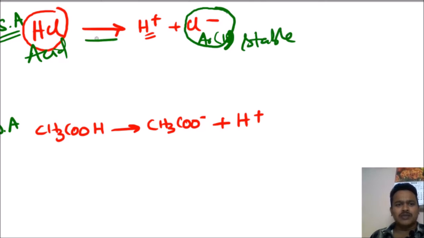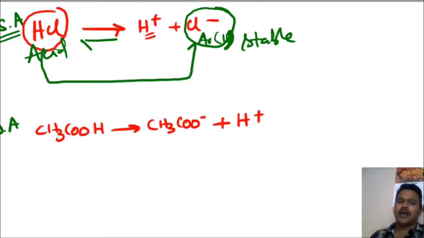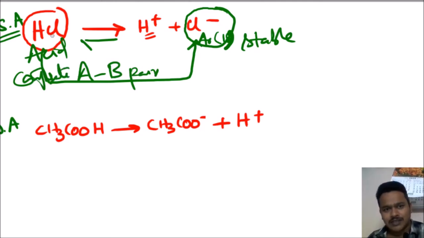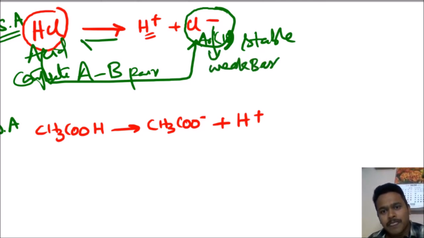Then observe the reverse reaction. This acid, its conjugate part is Cl minus. These two are called a conjugate acid base pair. This is an acid, so this is a base. A strong acid means this is a weak base. Why weak base? Once HCl loses H plus, Cl minus forms. Definitely there is a possibility of reverse reaction.